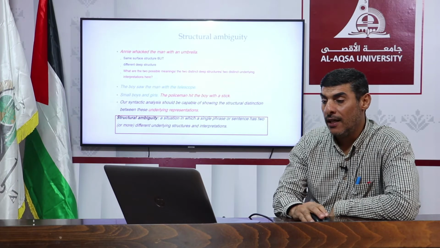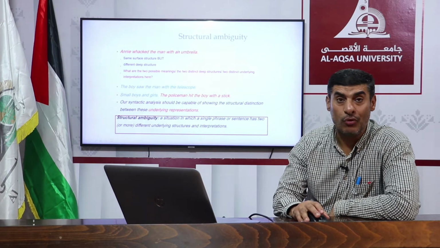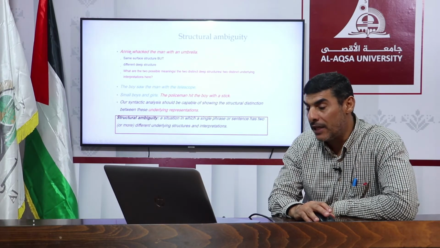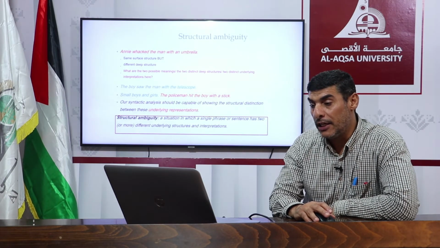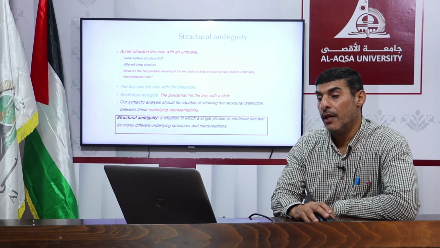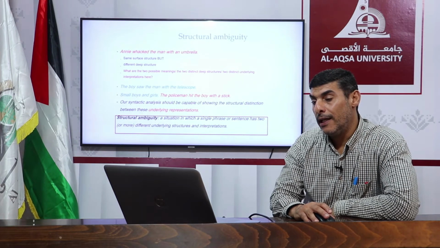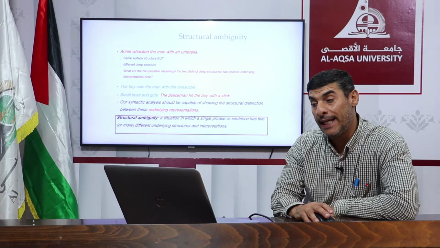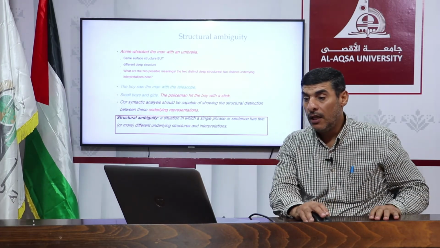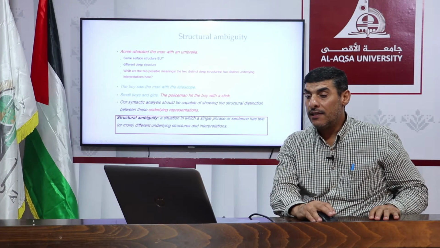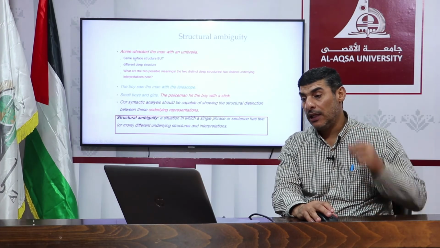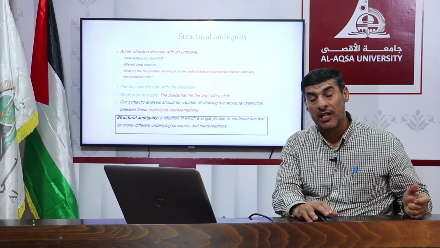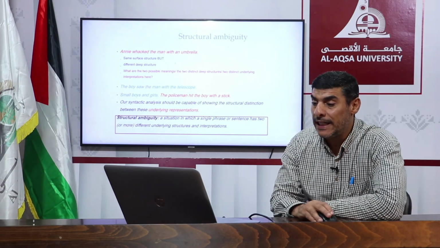Okay? So this has two underlying structures. So once again, using an umbrella, comma, Annie whacked the man. Or Annie whacked the man, full stop, the man had an umbrella. Okay, here we have the same surface structure, but different deep structure. I just mentioned the two different deep structures, which are the two underlying structures.